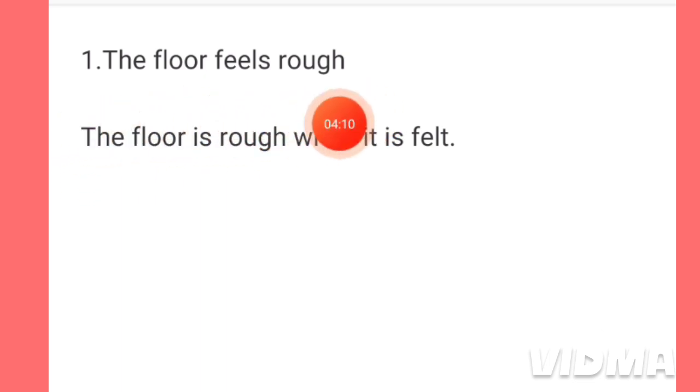Actually, the floor feels rough. This means the floor is rough. That is why it is written the floor is rough when it is felt. Actually, we have to maintain this structure while doing the passive voice of this type of sentence. The floor is rough when it is felt. Actually, we feel it rough when the floor is felt or the floor is touched.